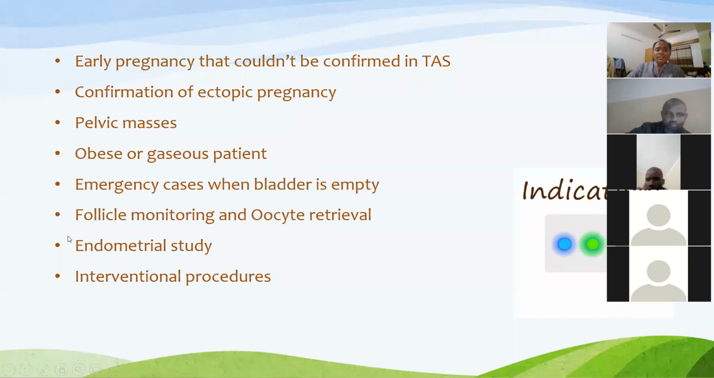Endometrial study. This is a very good indication for TVS because in transvaginal sonography, you will get very good quality images of the endometrium. So pathology lying on the endometrium, like endometrial polyp, endometrial carcinoma, decidual reaction, these things can be identified very confidently. So endometrial study is a very good indication in case of TVS. Interventional procedures, as I told you earlier, especially gynecological and obstetric interventions, should be done in transvaginal sonography.